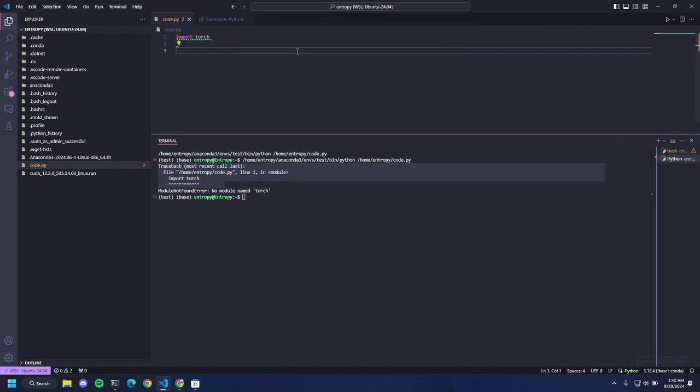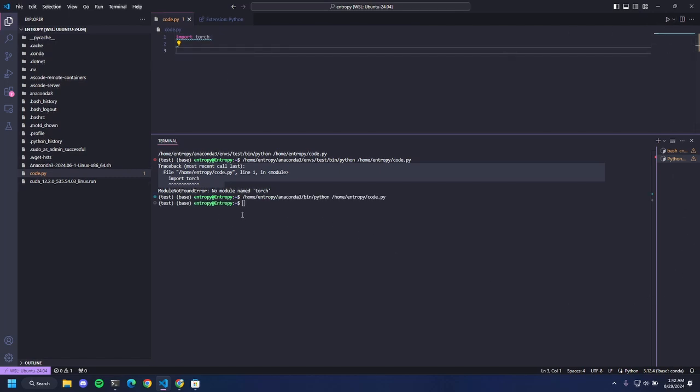But if we go into the base environment where we installed torch, if we run it, you will see it runs because the base environment has torch installed in it.